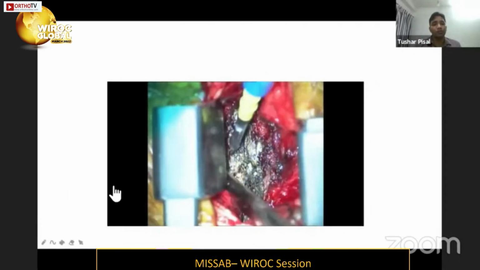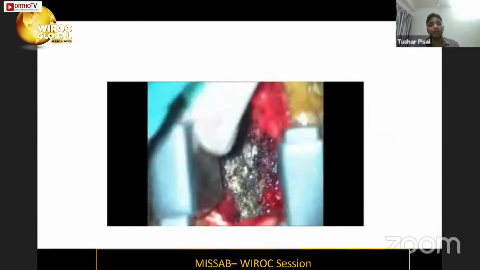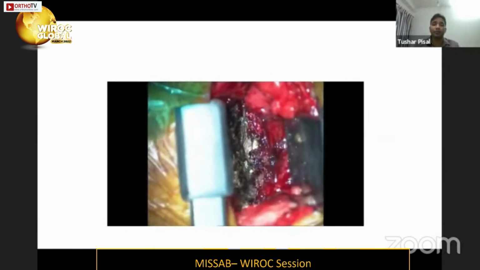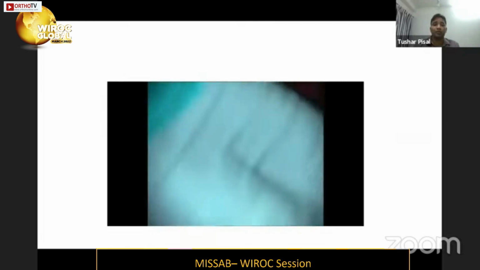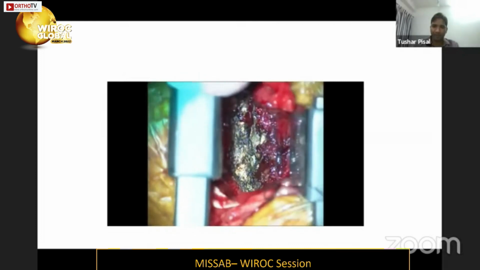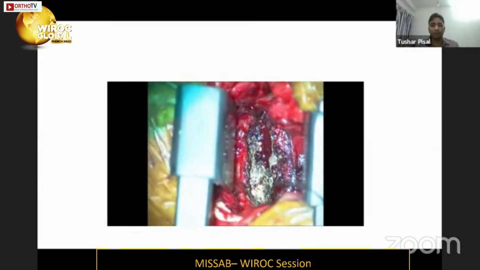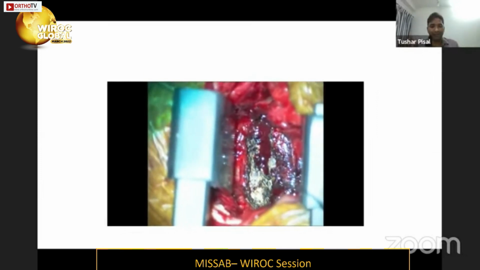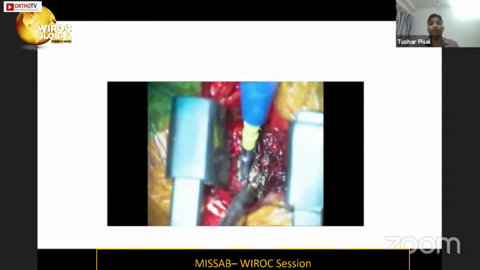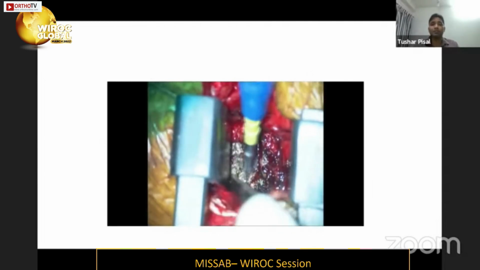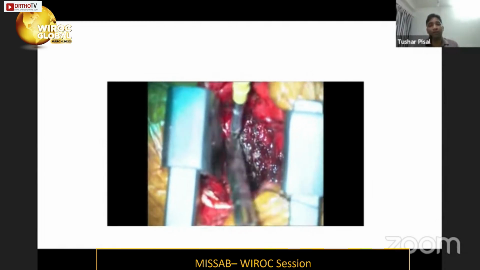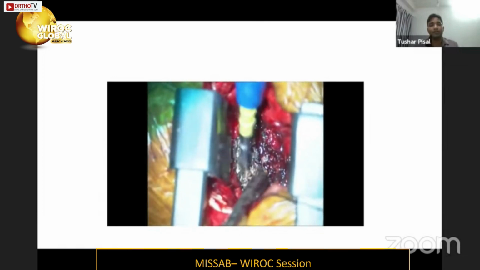Sometimes I use tubular dilators also, but in revision surgery we prefer a muscular retractor because it allows wider separation, wider distraction. If you use a tubular dilator, you land on the bone, but you cannot use nibblers. I prefer to use nibblers because there is very little bone left in a revision spine surgery.